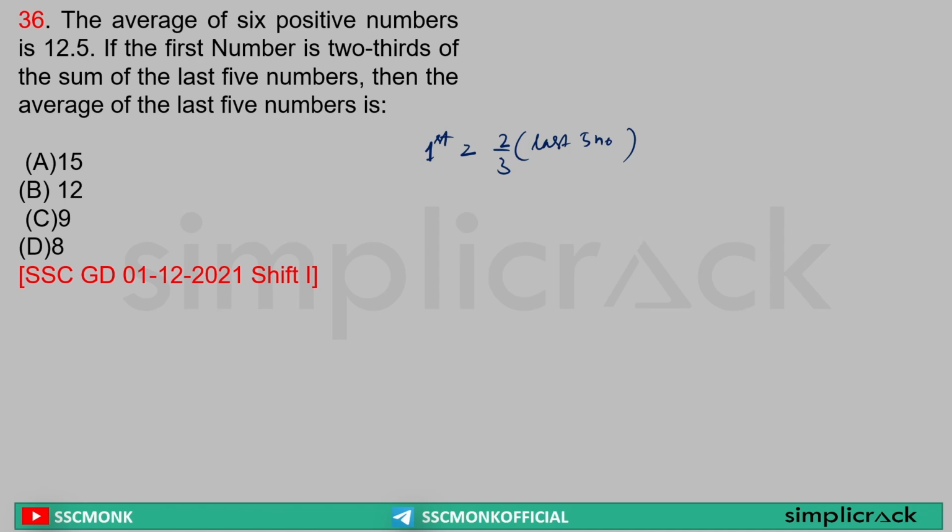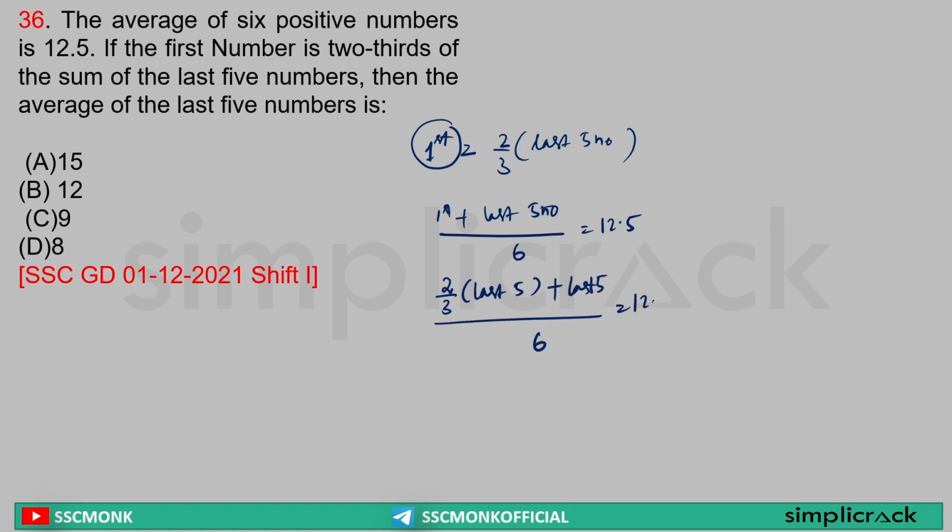Sir, average of 6 numbers, first number plus last 5 numbers divided by 6 is equal to 12.5. Yes or no, sir? Yes. Sir, here we know first number is equal to 2 by 3 of last 5 numbers. So I can write 2 by 3 of last 5 numbers plus last 5 numbers divided by 6 is equal to 12.5.